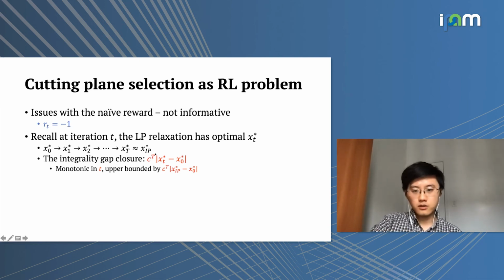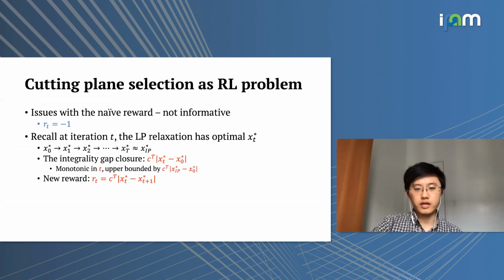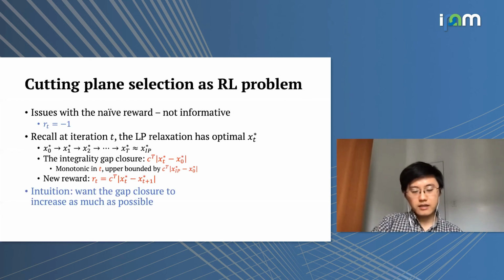We can see here, as we increase T, this integrality gap closure would increase over time, and it's upper bounded by the difference between the IP solution's objective and the initial LP's objective. So we can basically define the reward as the immediate integrality gap closure that we achieve by having one more cutting plane.